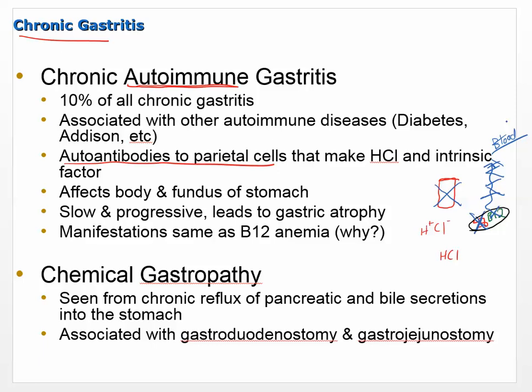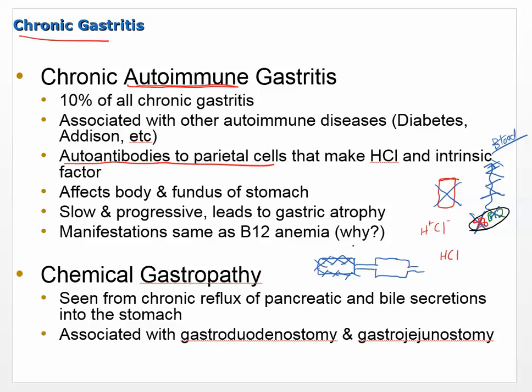Now, another thing that B12 does is that it's involved in putting lipids on, so do you remember myelin sheaths? Those are made of lipids. Without B12, this myelin is not produced properly, so it can cause neurological damage.